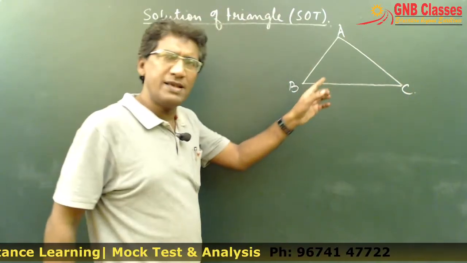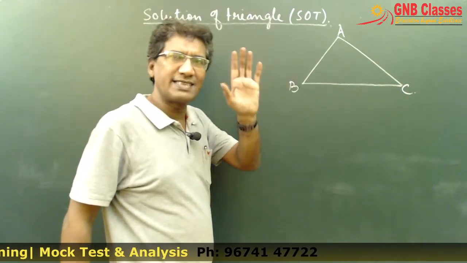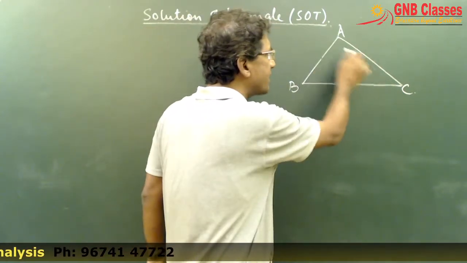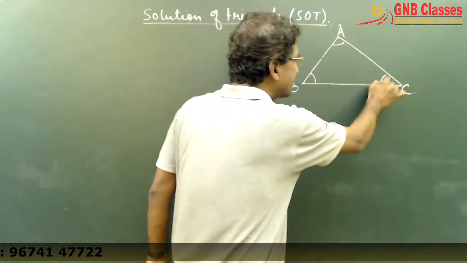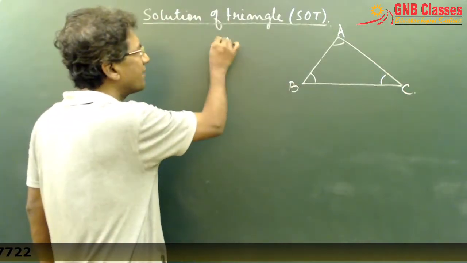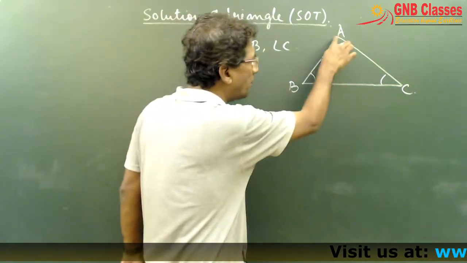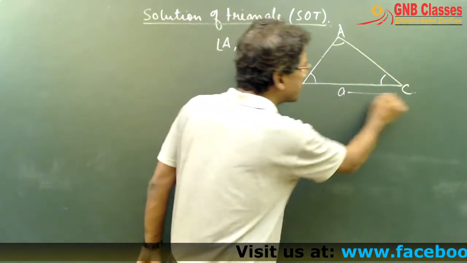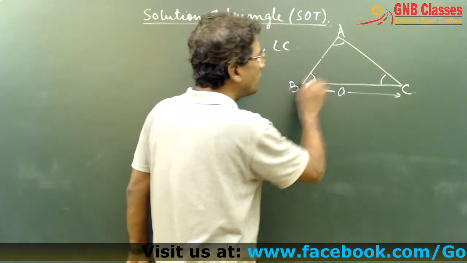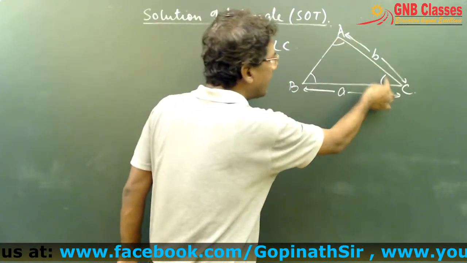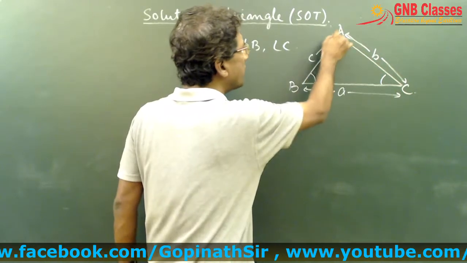Now in ABC, there are 6 things that we must know: the 3 sides as well as the 3 angles. The angles are A, B and C, and the side opposite to angle A is denoted by small a, opposite to angle B by small b, and opposite to angle C by small c.